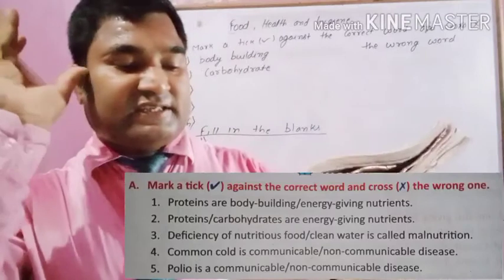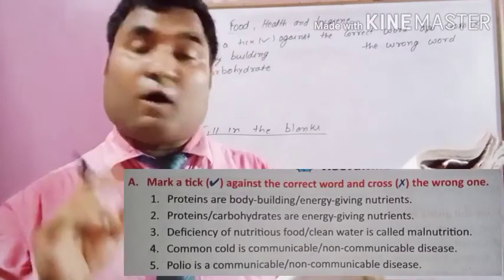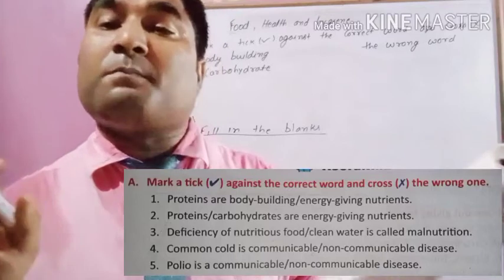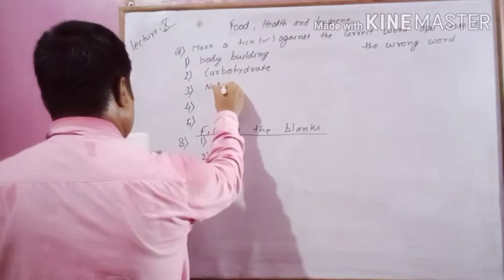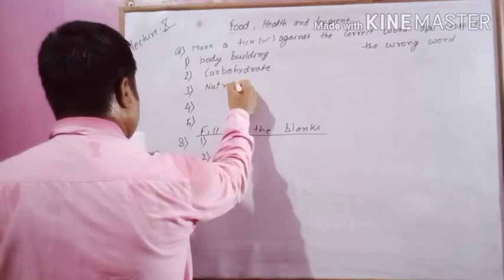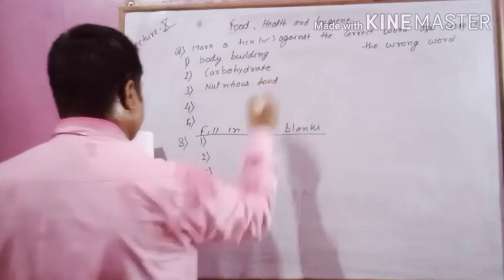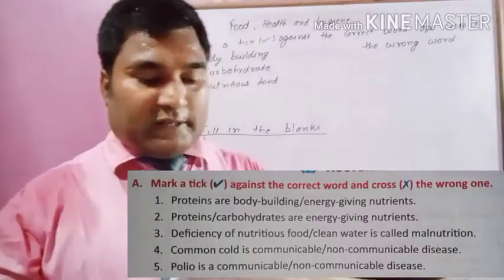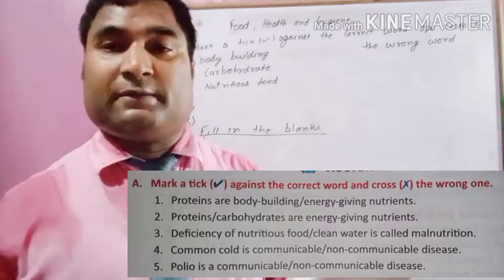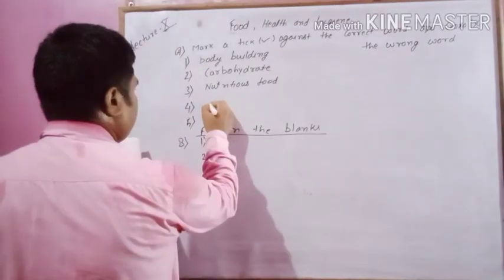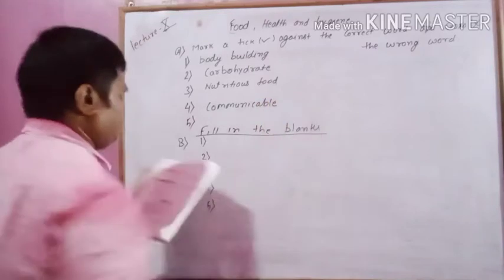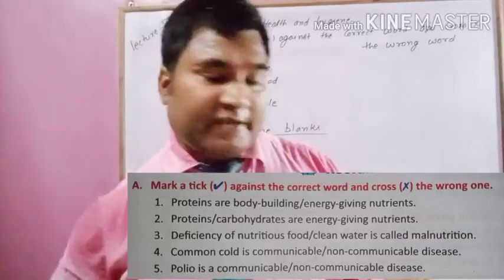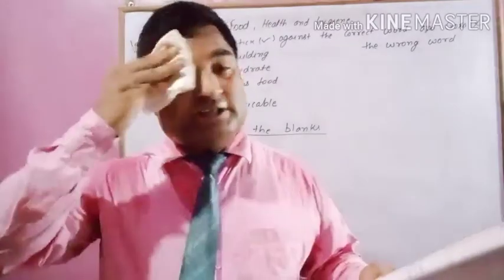Third, deficiency of what, nutritious food or clean water, is called malnutrition? Nutritious food. Common cold is a communicable or non-communicable disease? Communicable disease. Polio is a communicable or non-communicable disease? Polio is caused due to a virus and it is a communicable disease.